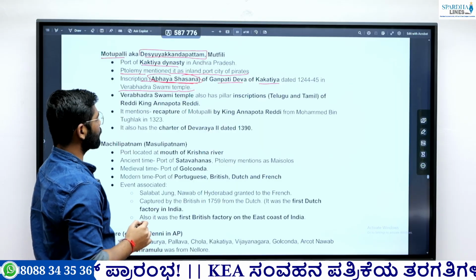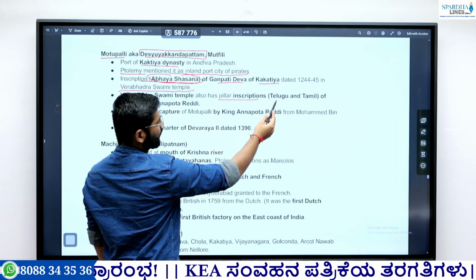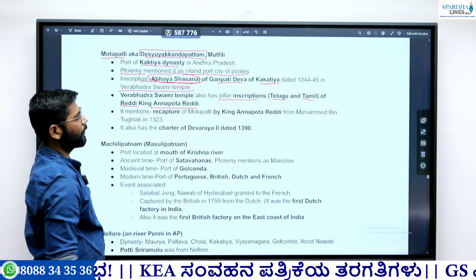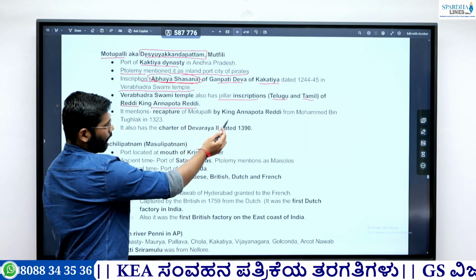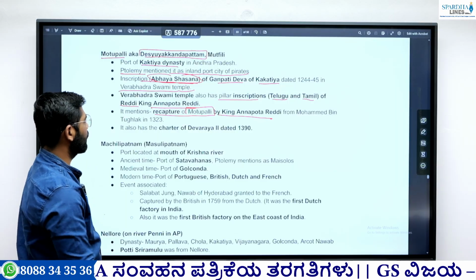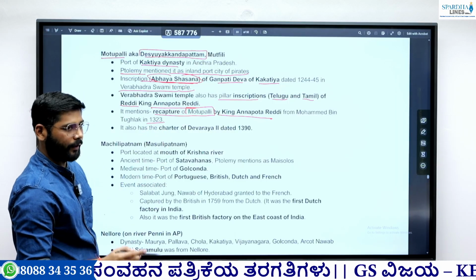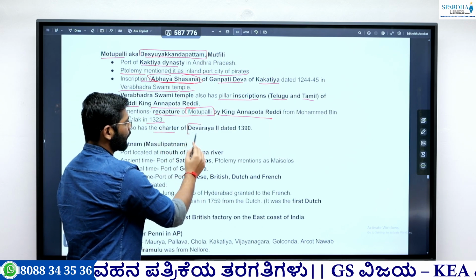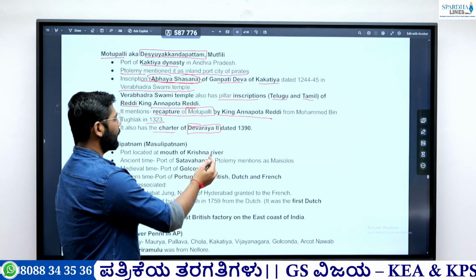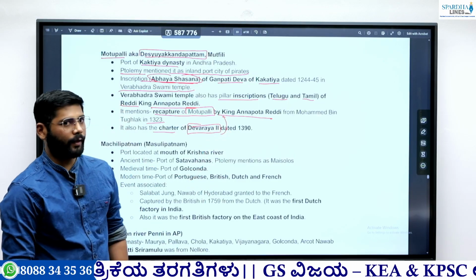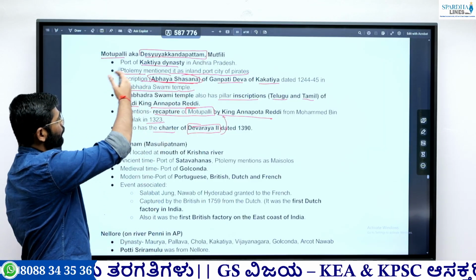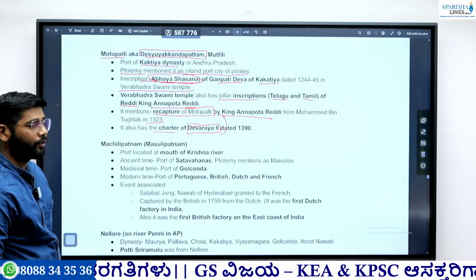Then this particular Veerabhadra Swami temple has a pillar inscription in Telugu and Tamil, and this belongs to the Reddy king Annapotta Reddy, and this king, Annapotta Reddy, recaptured Motupalli from Muhammad bin Tughlaq in 1323. Okay, and there is also a charter which belongs to Devaraya II of Vijayanagara. So these are the important facts. Okay, you need to remember. Ultimately, Devaraya II conquered the Reddy kingdom. Okay, with the Kakatiya, and they divided between them. So this is the important thing associated with Motupalli. Okay, so these are the things you need to remember.